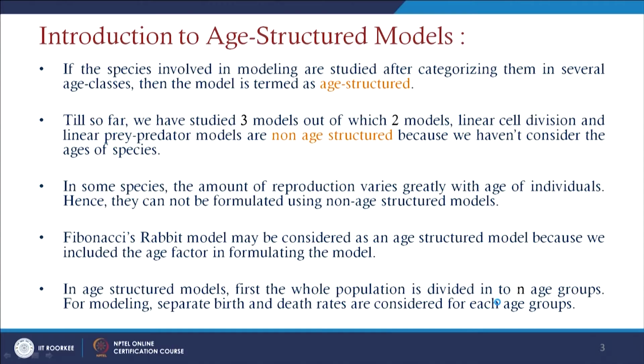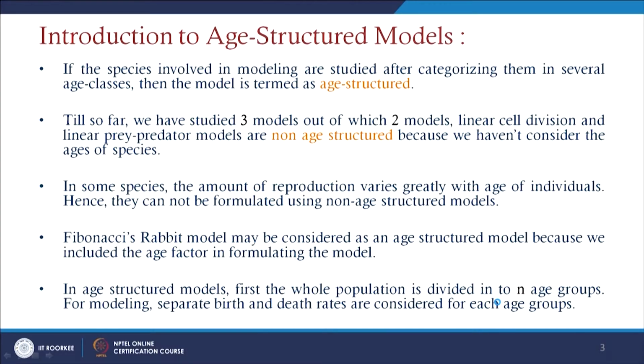If we go for these age structured models, this means that if the species involved in modeling are studied after categorizing them in several age classes, then the model is termed as age structured. In the last lecture, we discussed the prey-predator model, where prey and predators are present, but we did not consider the age there itself, since only these tigers are eating the deer and the deer population is declining, or in the second case, if the deer population is declined, then the tiger population also gets declined.